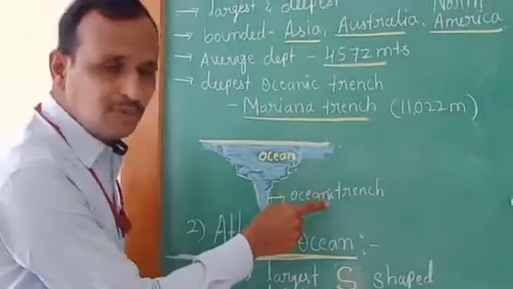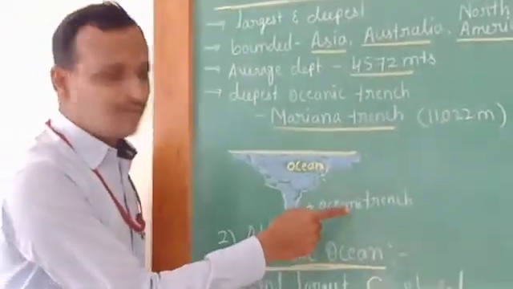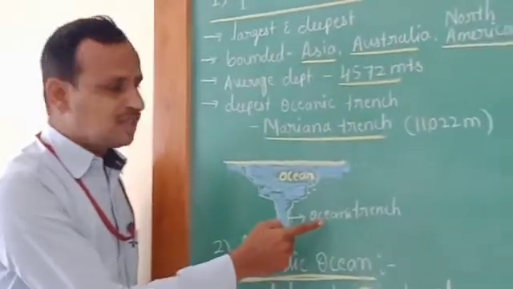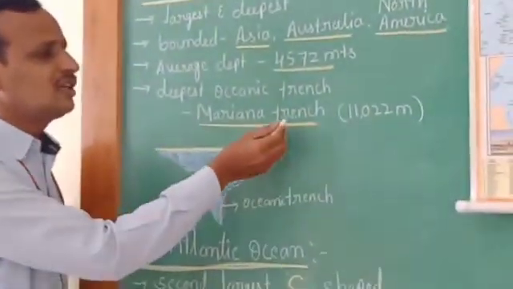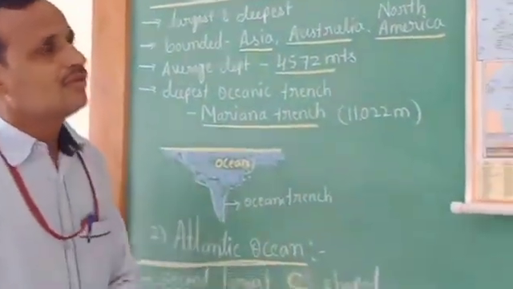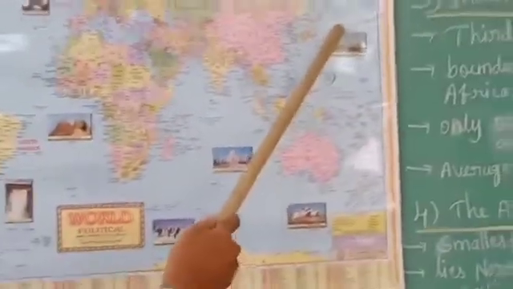Here in the Pacific Ocean, on the west side of the Pacific Ocean, we can see which trench? That is the Mariana Trench, the very deepest trench in the Pacific Ocean. Now you can see here on the map, children, this is the Pacific Ocean.